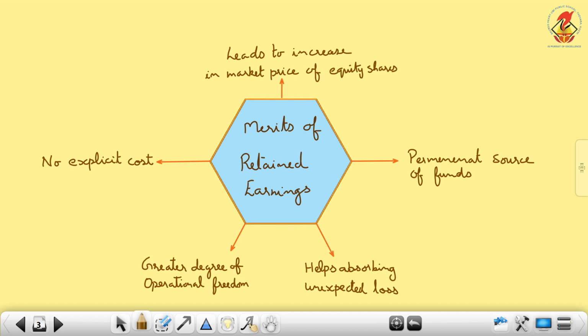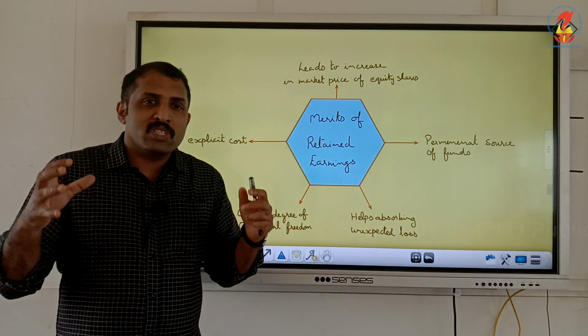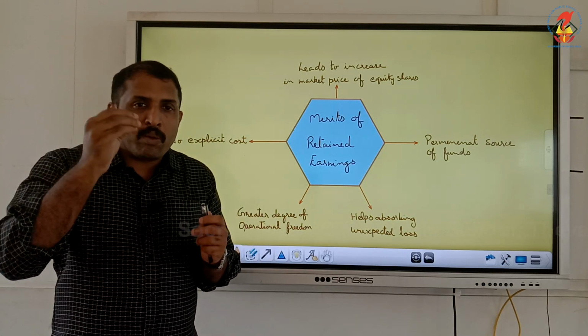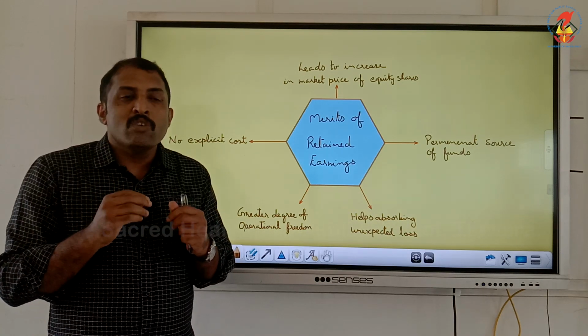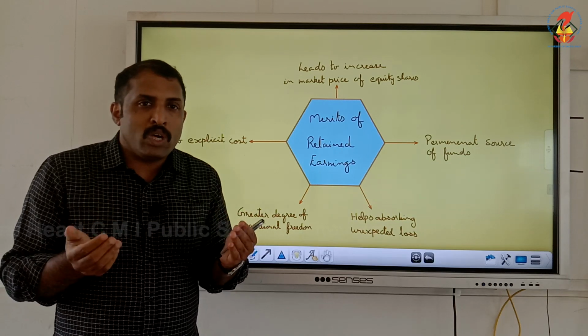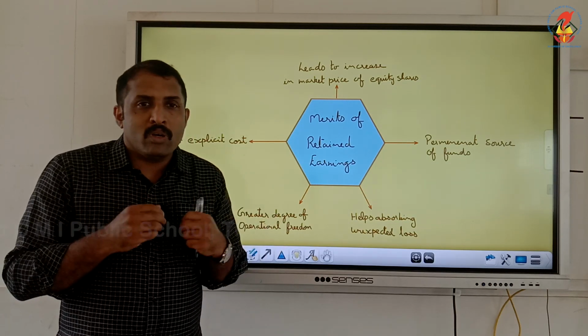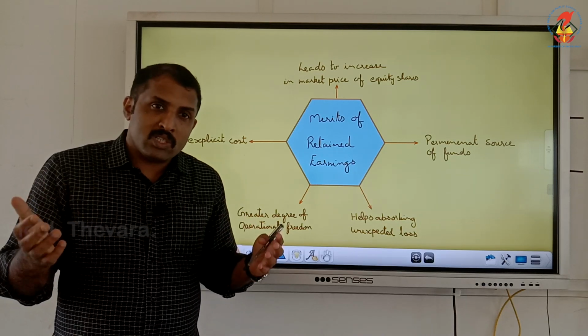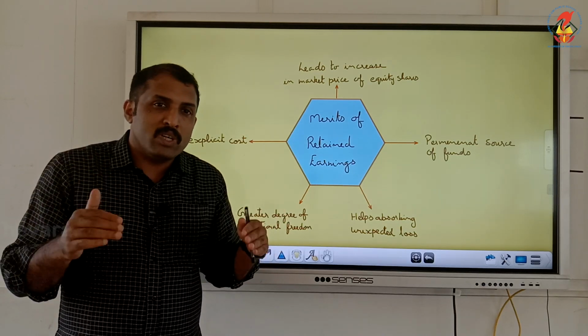Now the merits. There are some merits for retained earnings. First, it is a permanent source of fund. As long as the business is earning profit, a portion can be invested into the business, which the business need not give back to the shareholders immediately. As long as the business is using it, it will be there in the business.